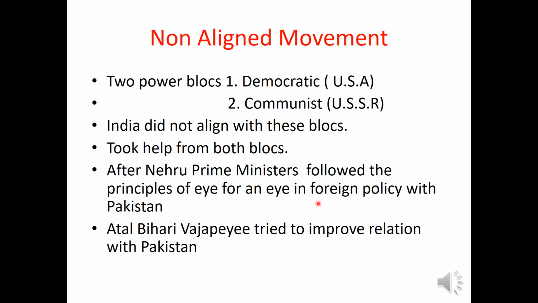Atal Bihari Vajpayee, who came to power as the Prime Minister, tried to improve the relation with Pakistan, and the Lahore Bus Yatra and other such treaties he signed with Pakistan, or other things he started with Pakistan, were to improve the relation with Pakistan. So this is about non-aligned movement.